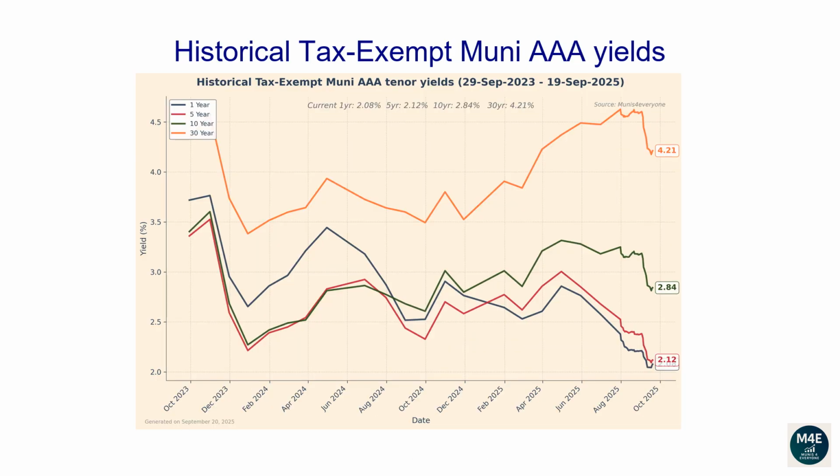This line plot and the next plot show how each tenor of the Muni yield curve has changed over time. From the 29th of September 2023 to the 19th of September 2025, the 1-year yield has dropped from 3.72 to 2.08. The 5-year yield has dropped from 3.36 to 2.12. The 10-year yield has dropped from 3.4 to 2.84.